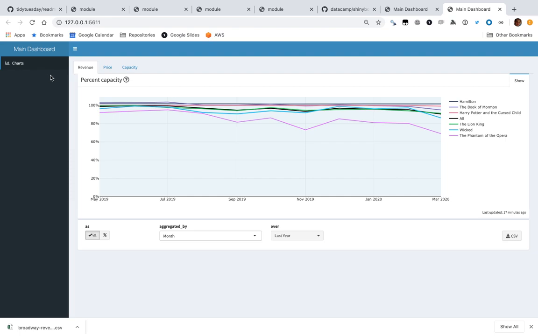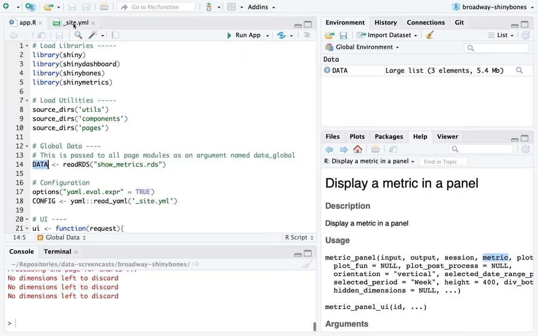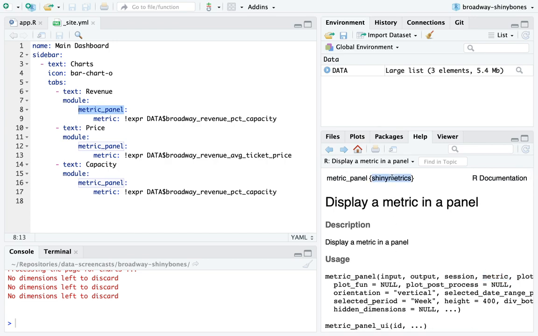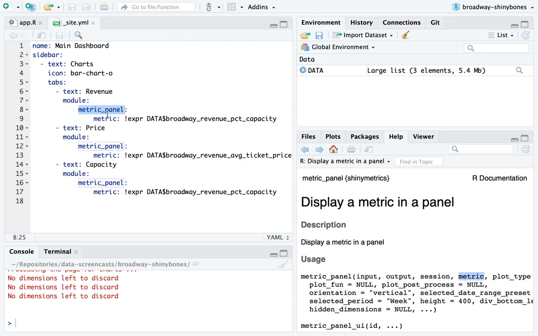All of them pop up in our charts here. What happened in this YAML is we said, I want a tab called revenue. I want it to include a module, the module metric panel. Metric panel is a module provided by Shiny Metrics. You can use Shiny Bones without using Shiny Metrics. The argument to the metric panel module is our metric object, and here's what I'm passing to it.